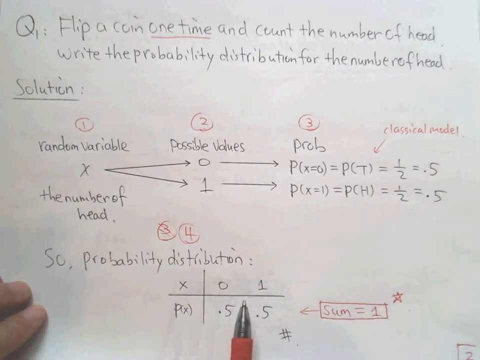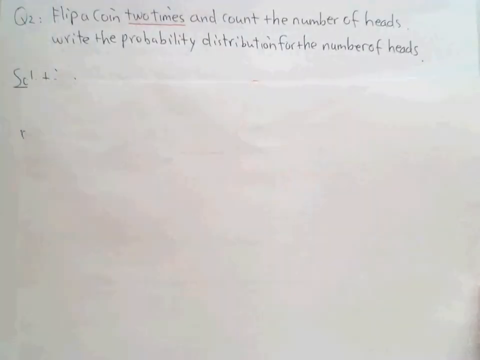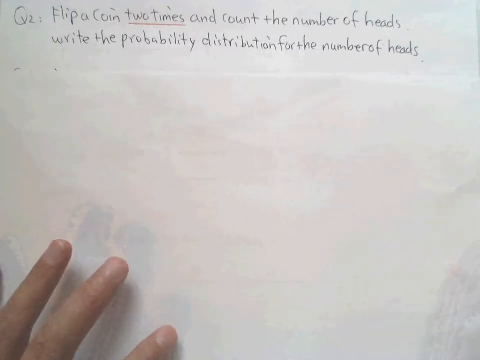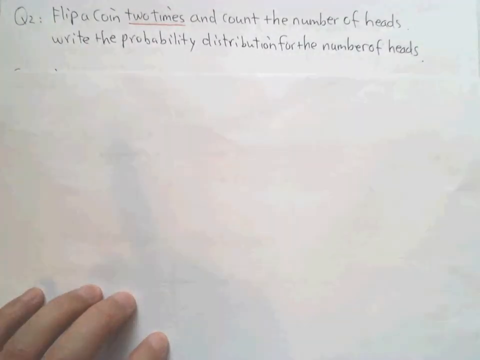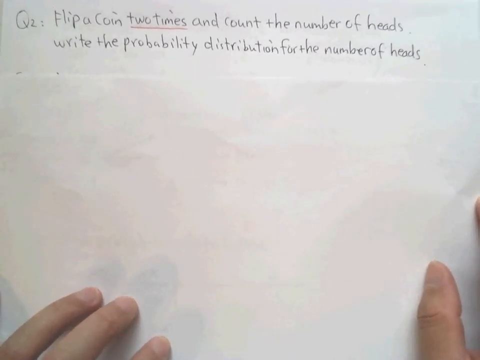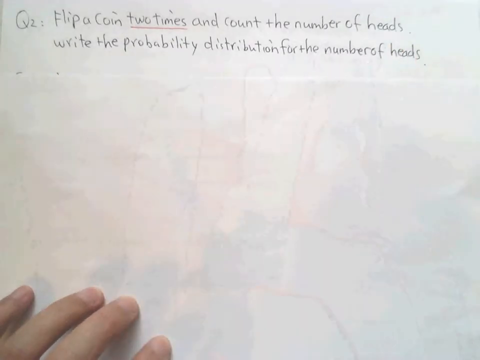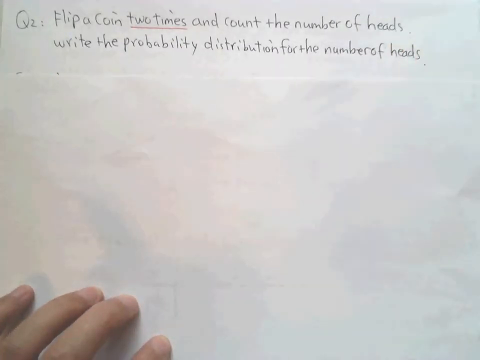Yes. And then not always does the random variable have only two values to take. So we look at this example. We have more than 2. Okay, flip the coin, but this time flip twice. Can you see? It's not once. Flip 2 times, count the number of heads, and then build a probability distribution. Okay, build the table. The first row is the value, the second row is the probability.